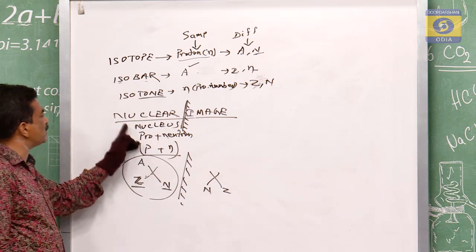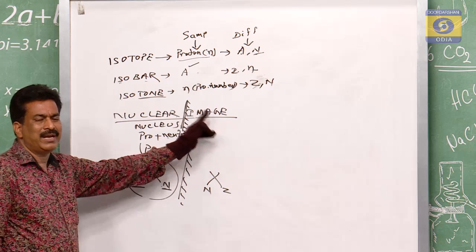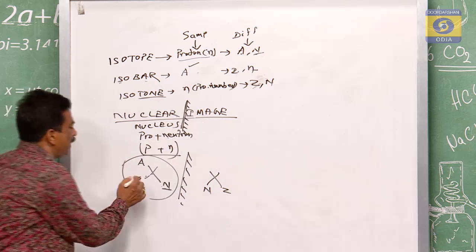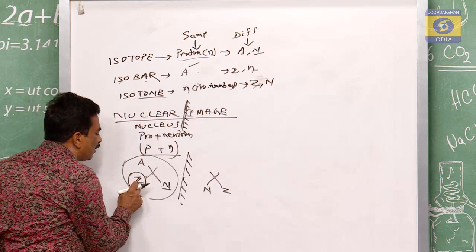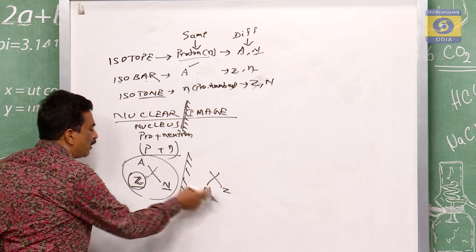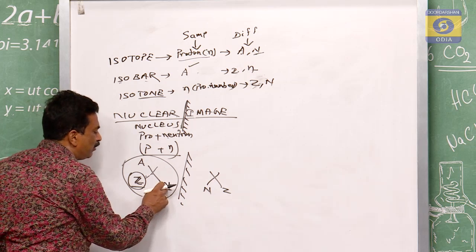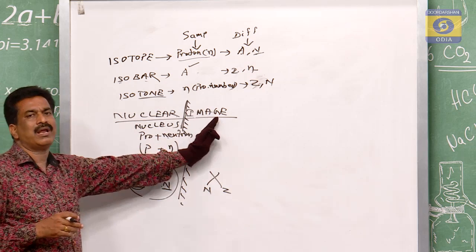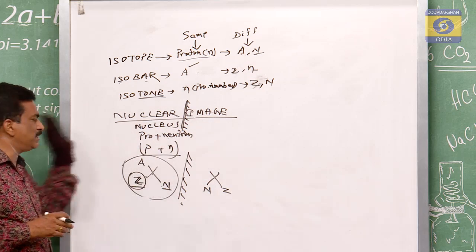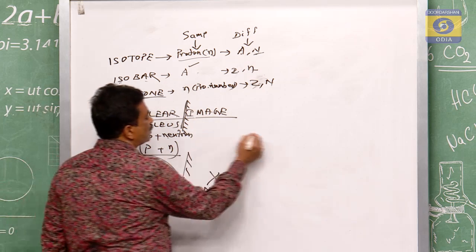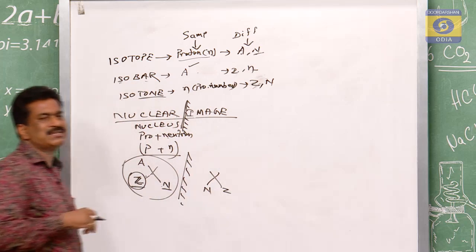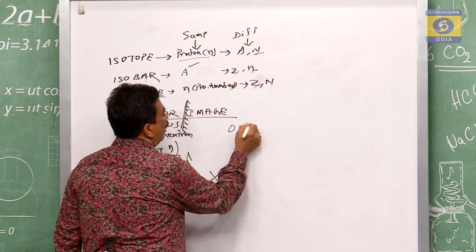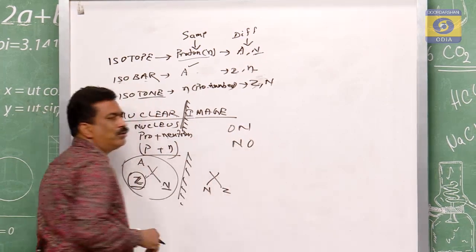So in this case of the nuclear image, it is that type of the characteristics of the nucleus in which there is a change of the proton to the neutron and the neutron to the proton. Therefore it is called the nuclear image. That is one type of example. So which one will be the example? To remember that example, please remember one word, either ON or NO.